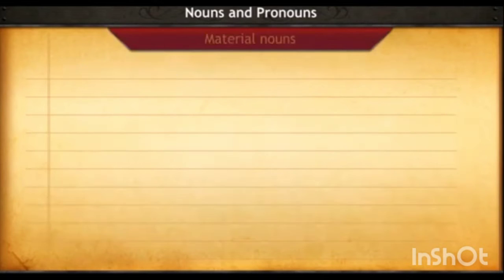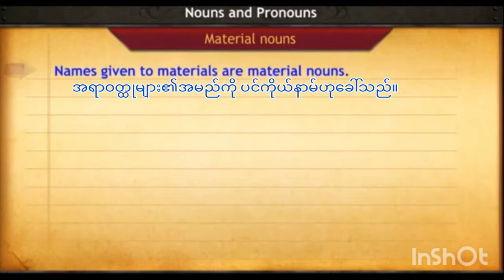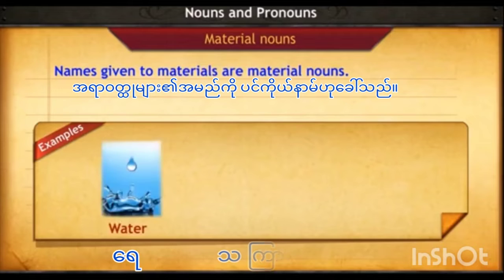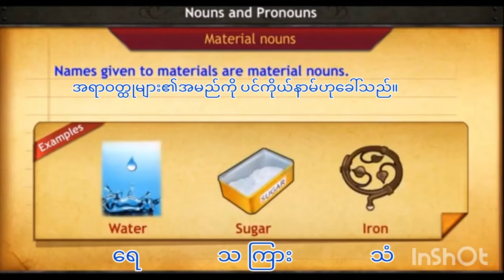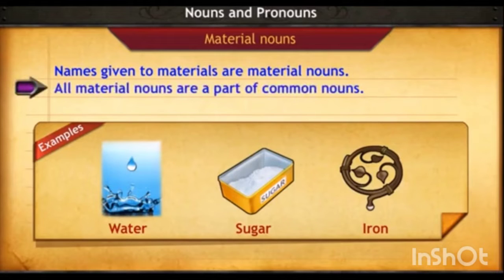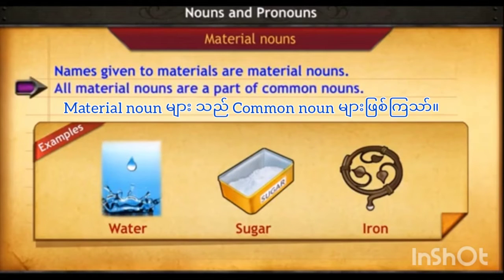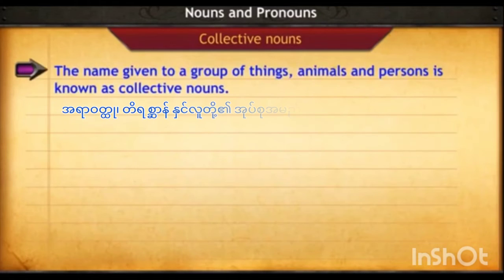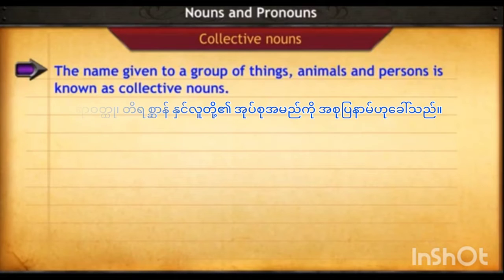The names given to materials such as water, sugar, iron are known as material nouns. All material nouns are a part of common nouns. The name given to a group of things, animals and persons is known as collective nouns.